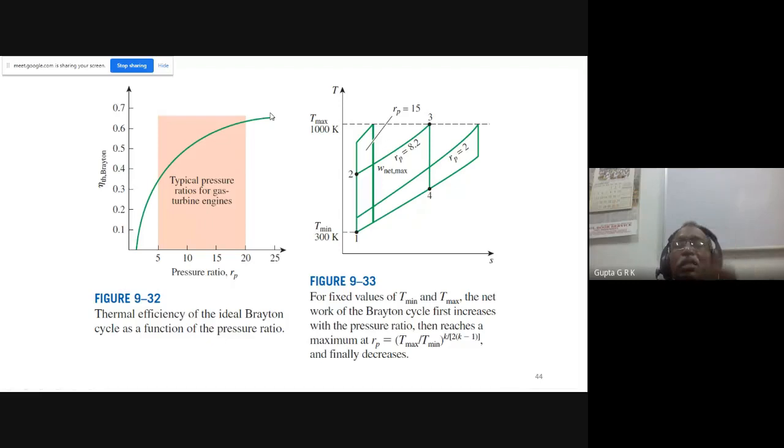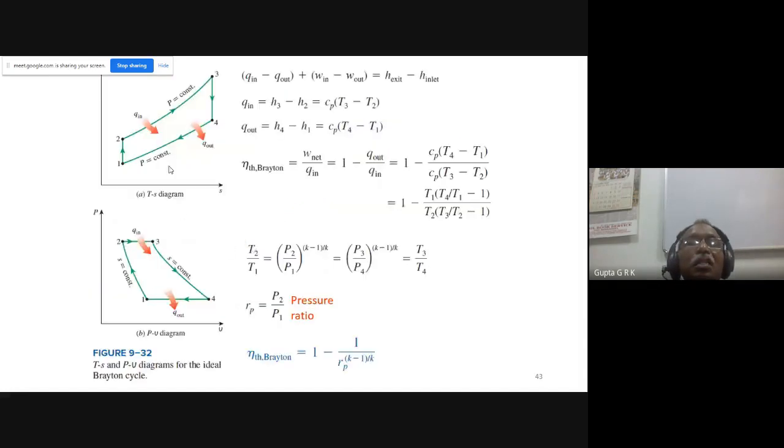But when you come to the work done, there will be an increase and then a decrease. And there will be an optimum pressure at which I will have maximum work. What happens is, if I have more pressure ratio, I will have a figure like this, and the compression work will be very large if I have more pressure ratio.